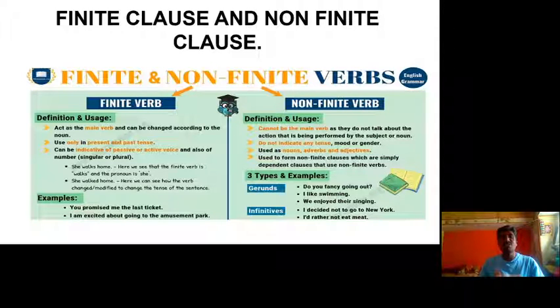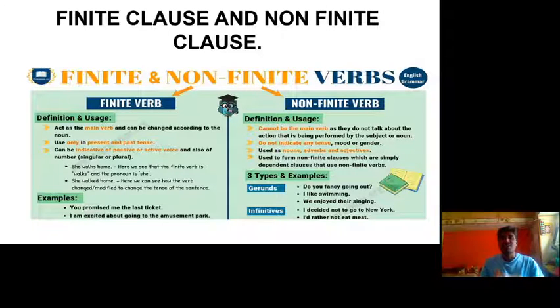The next is the non-finite verb. Non-finite verbs include gerunds. Gerund means adding the ing form to the verb and making it a noun. For example, running. If I say she is running, that is a verb, not a gerund. If I say running is my habit, then running is the subject, it becomes a noun, and that is called a gerund.